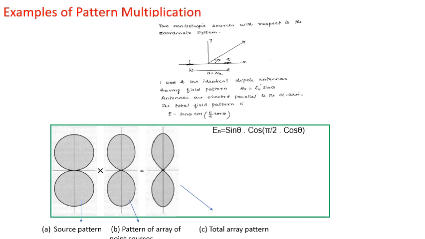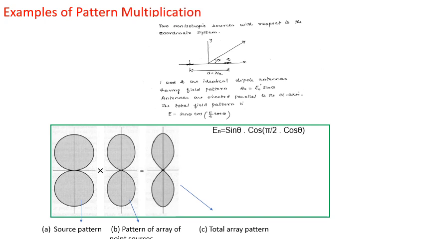In this diagram, two identical point sources are separated by the distance d, each source having the field pattern given by E0 = E0' sin θ. The point sources here are dipoles. These are not actually point sources, but non-isotropic sources.